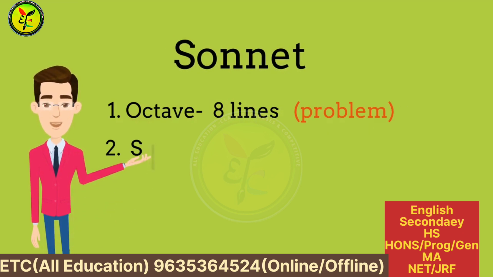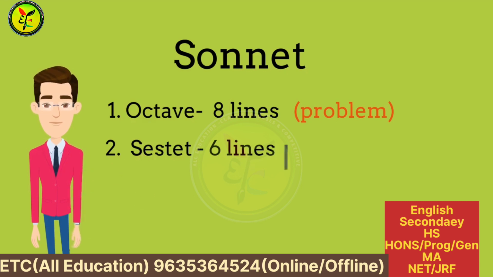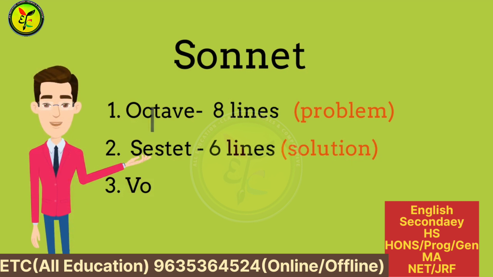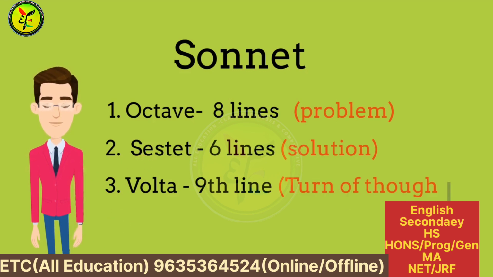Octave is the first 8 lines of the sonnet, which express the problem of the poem, and sestet is the next 6 lines of the sonnet, which express the solution of the poem. The middle line, the 9th line, is called volta, meaning turn of thought or flow.